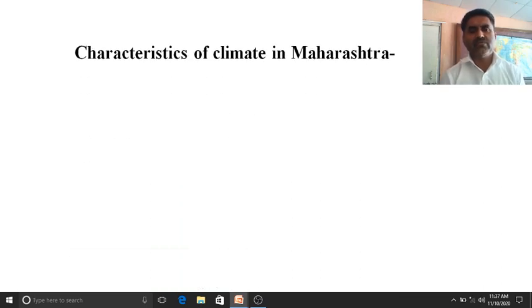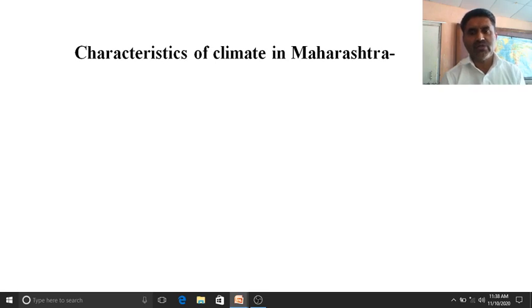So, if we focus the light on the climate of Maharashtra, before that we have to know about the climate of India even, because Maharashtra is a part of India, and once we get the general idea of the climate of India, then ultimately we come to know how is the climate of Maharashtra.